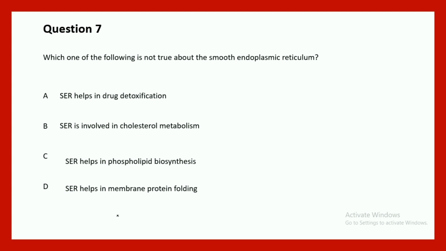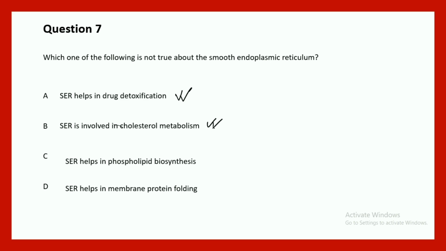Now, which one of the following is not true about smooth endoplasmic reticulum, right? We have to find which statement about smooth endoplasmic reticulum is not correct. Smooth endoplasmic reticulum helps in drug detoxification, especially in the case of liver. Smooth endoplasmic reticulum has cytochrome P450 which is helping drug detoxification. SER involves cholesterol metabolism. Yes, it does.